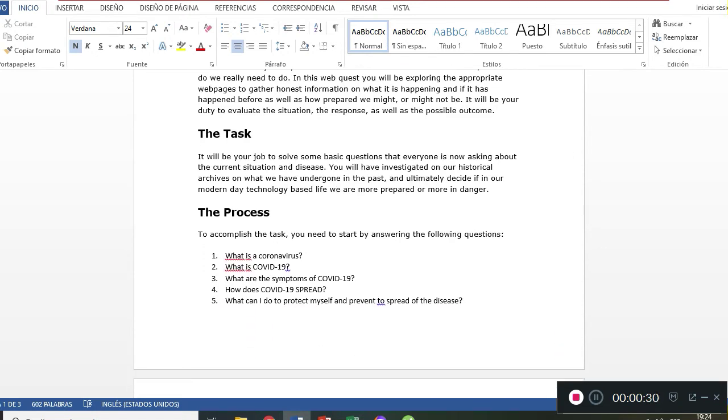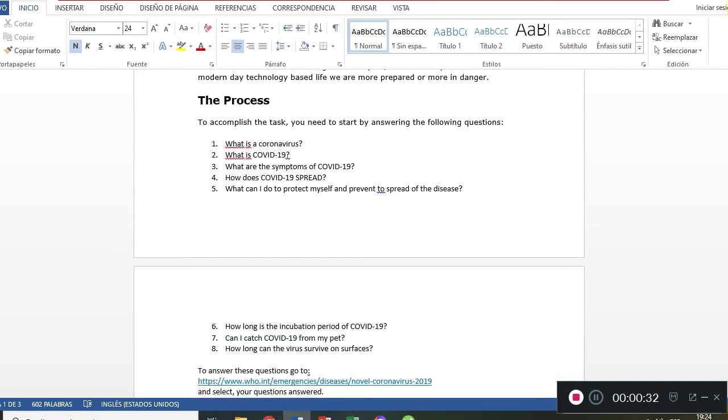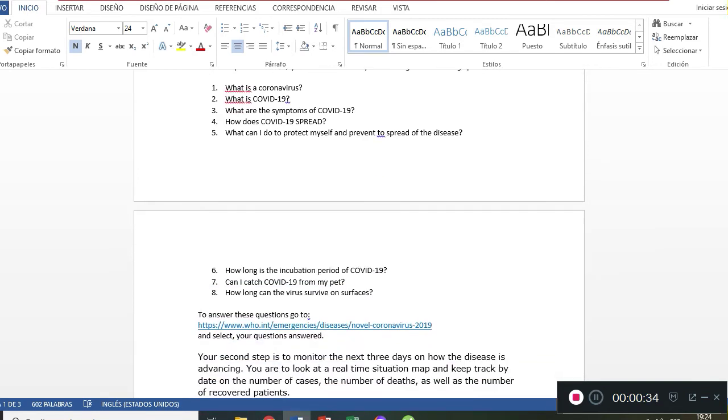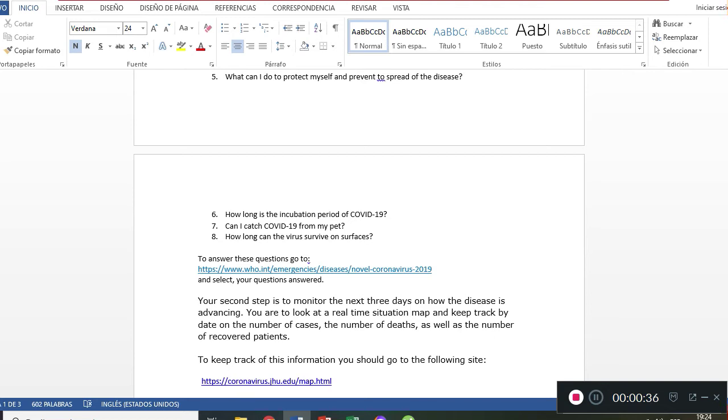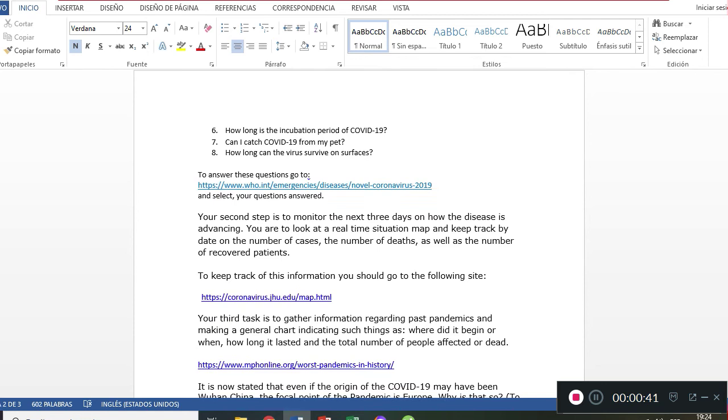First thing that you'll have to do is to answer this questionnaire of 8 questions. To do that, you have the web page where you have to actually go into and look for the answers there. Once you get into the web page, you have to select your questions answers, which is one of the parts of that page, and then you'll get basically all the answers of the questions that you have there.